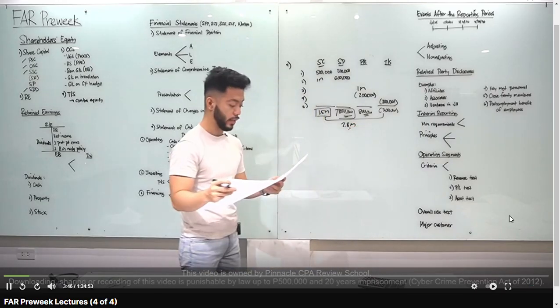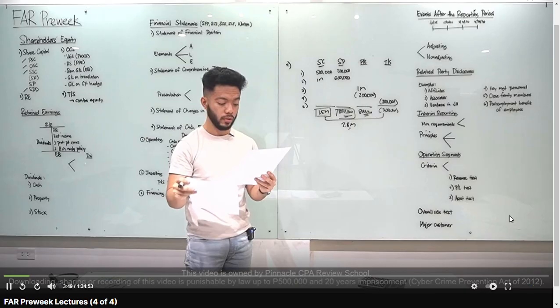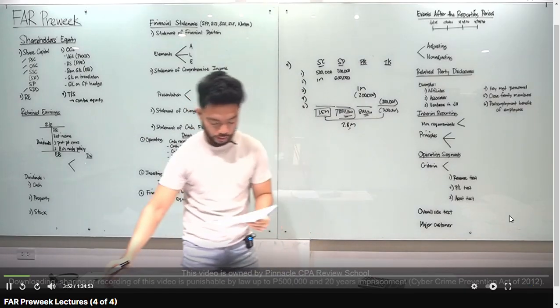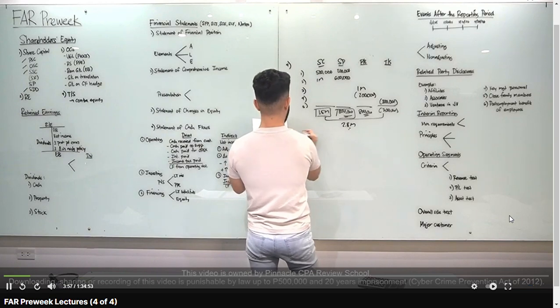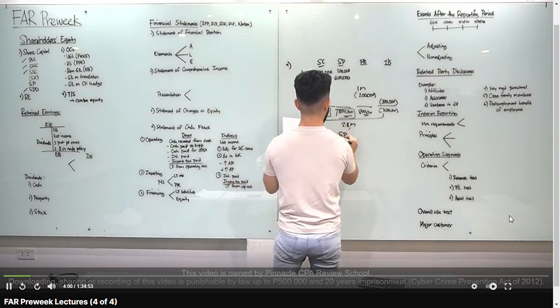Let's go to 7, 8, and 9. Ganun pa rin. So, number 7, what is the total amount of share premium? Number 8, what is the share capital? And number 9, what is the total shareholders equity? So, gagawin ko dyan, lalagay tayo ng share capital, share premium, and tignan natin.